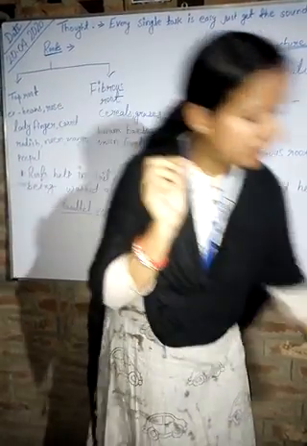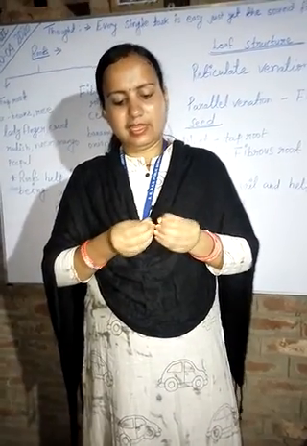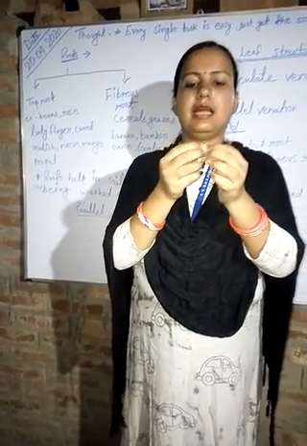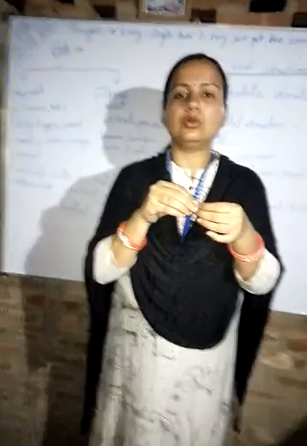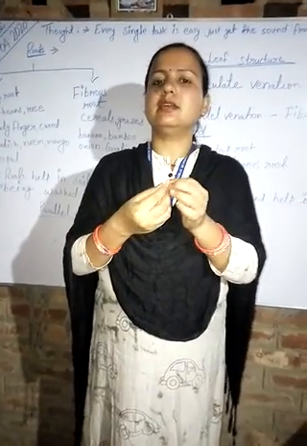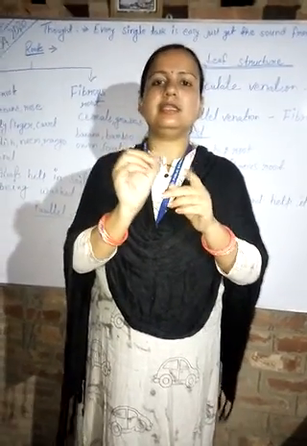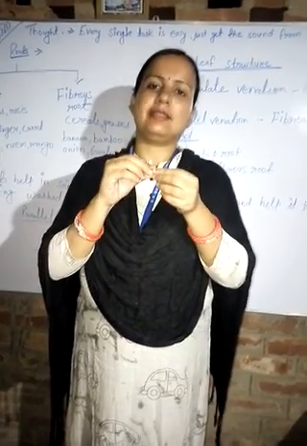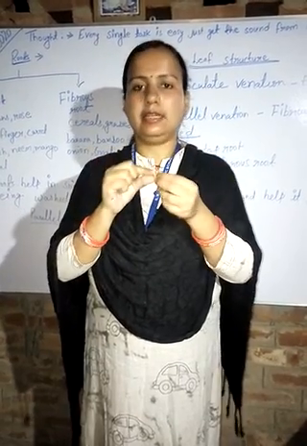I can break it into two equal halves easily. And how is it possible? It is possible because it is a dicot seed. A dicot seed means a seed that has two cotyledons in it.